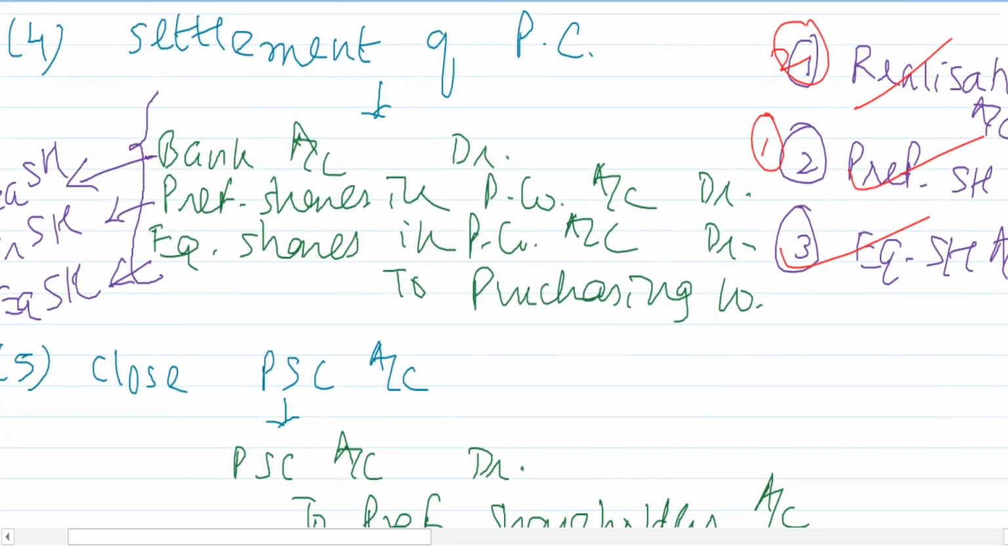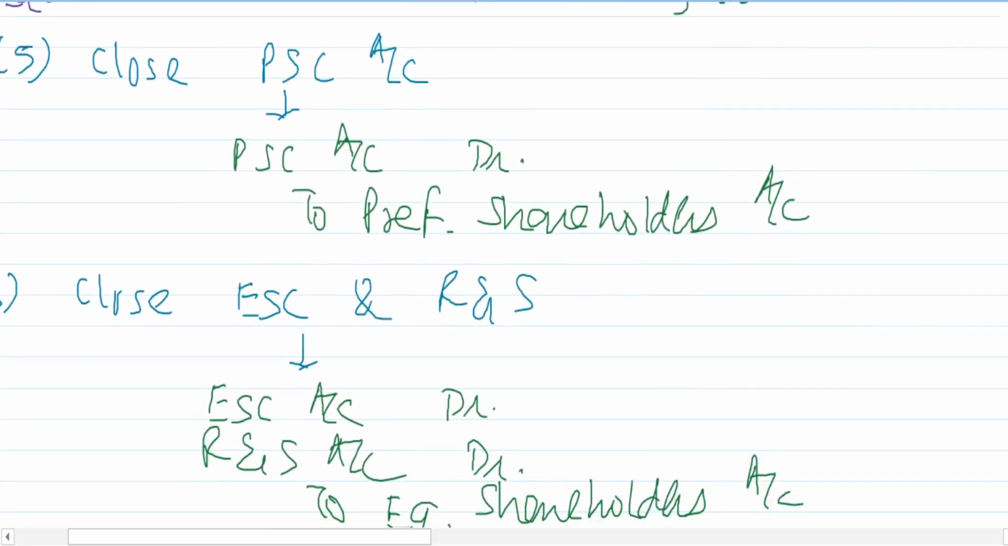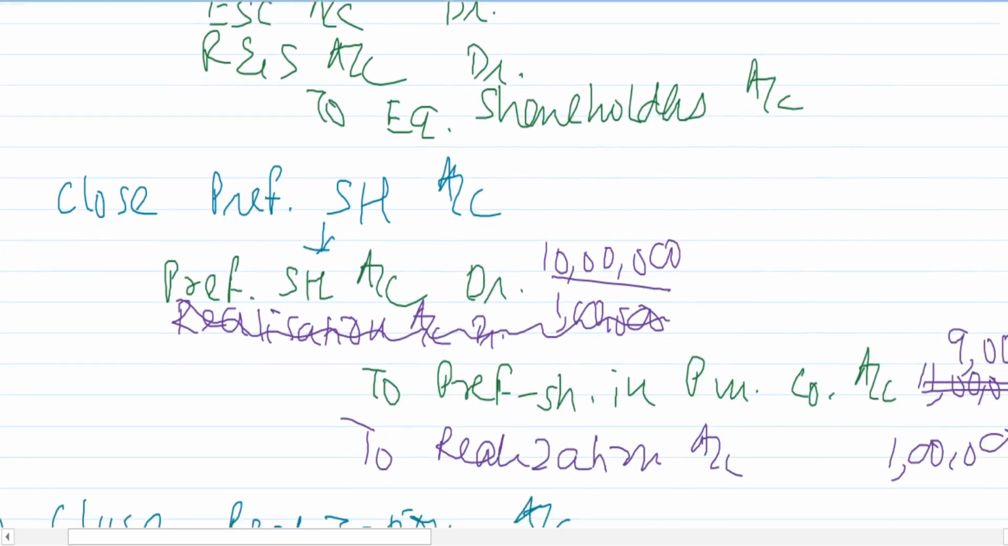Settlement of purchase consideration. Purchasing company will settle the purchase consideration by giving you cash or maybe shares. So whatever you are receiving, debit that. You are receiving it from the purchasing company, so credit the giver. Close the preference share capital. This money is due to preference shareholders. Close equity share capital and reserves and surplus. This money is due to the equity shareholders.